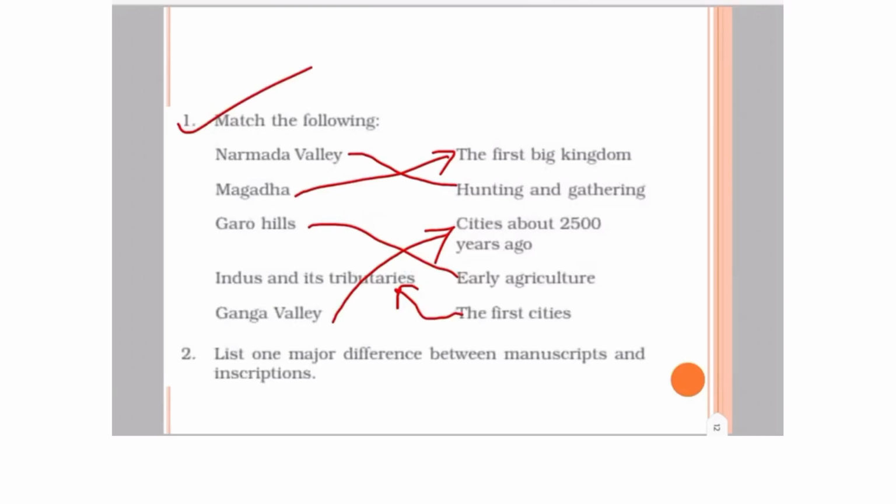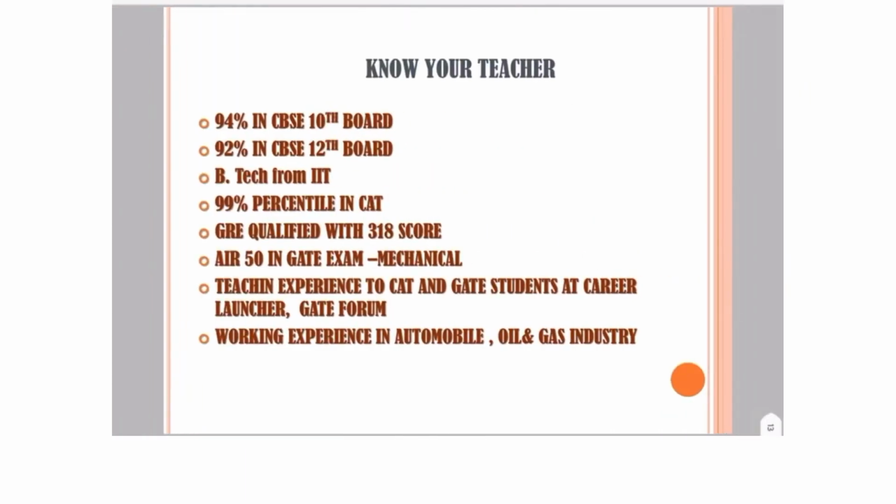Now list one major difference between manuscripts and inscriptions. We have learnt that a manuscript is written on a palm leaf or the bark of a tree, whereas an inscription is written on a very hard surface like stone or metal.